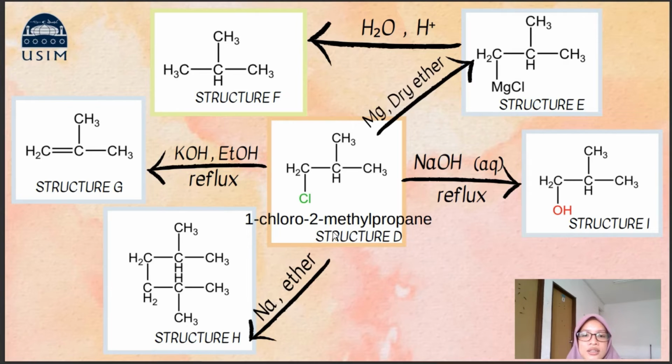Next, in the last sentence it says that structure D can be hydrolyzed with aqueous sodium hydroxide under reflux producing alcohol I, and it shows that structure D will be involved in a nucleophilic substitution reaction to produce the alcohol. It means chlorine in the alkyl halide will be substituted with hydroxide. So 1-chloro-2-methylpropane can be hydrolyzed with aqueous sodium hydroxide under reflux, producing 2-methylpropanol.